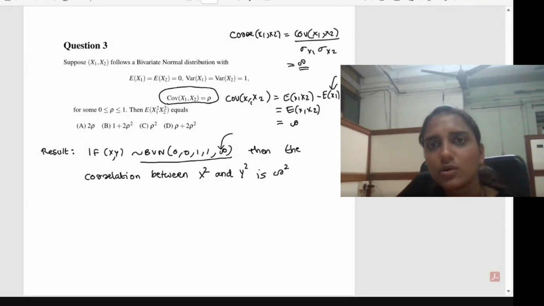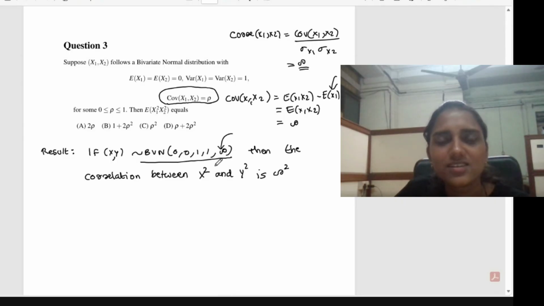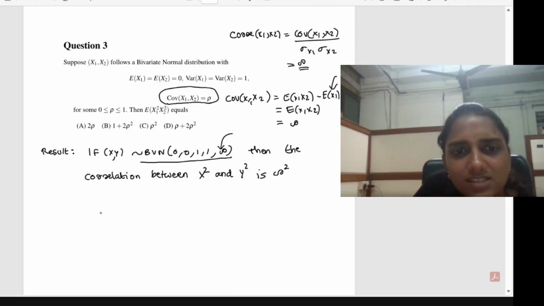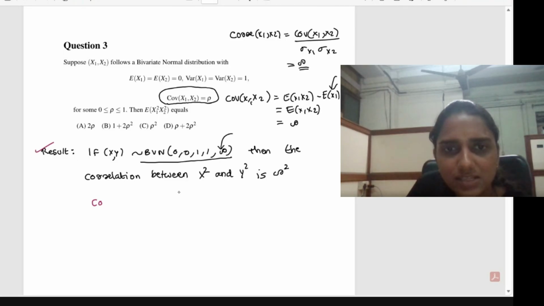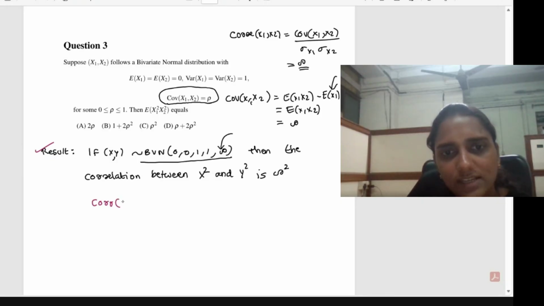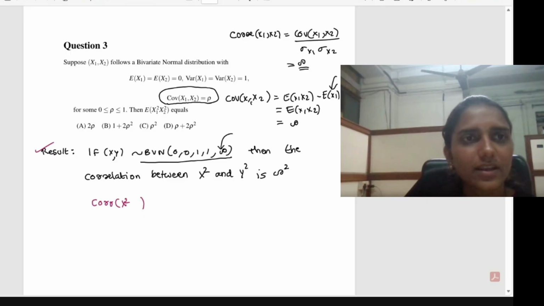So I think you can all try and let me know the answer you are getting. So just try. This is the result; you can apply this result, the correlation between x square and y square. Sorry, here it is x1 and x2. So we can go with x1 and x2.